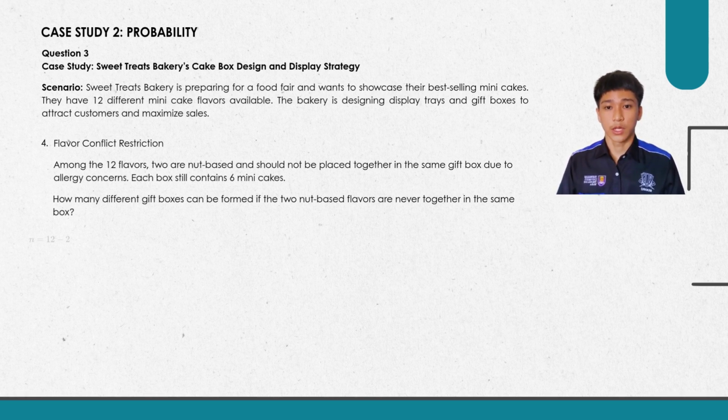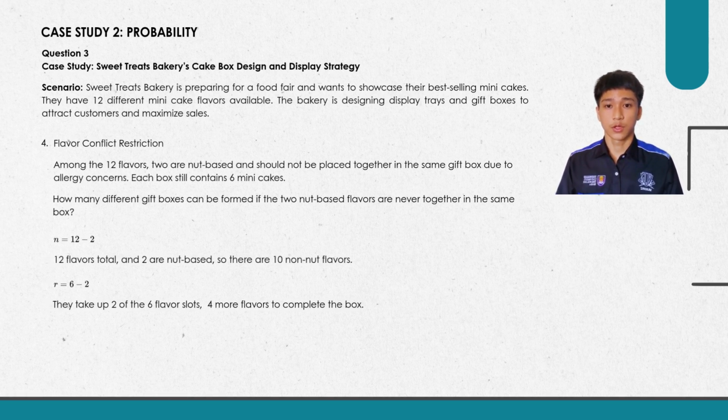n is equal to 10 because the 2 are nut best. r is equal to 4 because 2 slots have been taken by the 2 nut best flavors. And then just use the combination formula. The answer is 210. So there are 210 boxes that include both nut best flavors together.